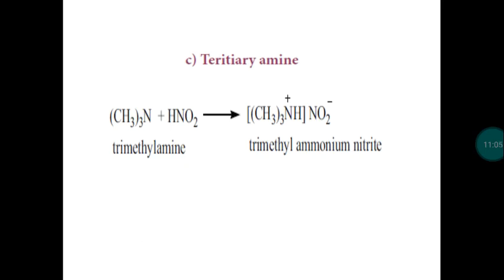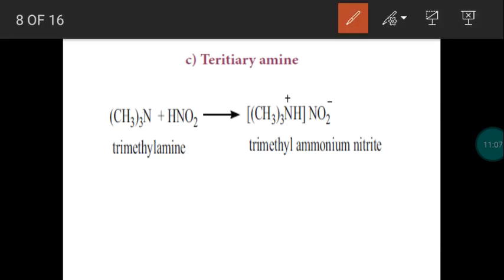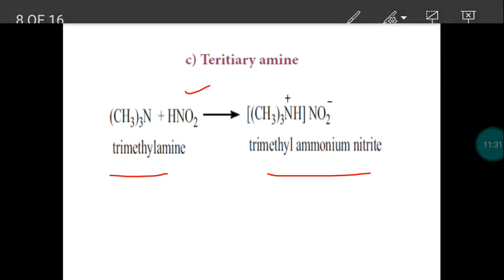Then tertiary amine, as I told already, will give you a quaternary ammonium salt. So this is the test to identify the tertiary amine. We take trimethylamine. This is a tertiary amine which combines with nitrous acid. So we get a quaternary ammonium salt. Trimethyl ammonium nitrite is formed.